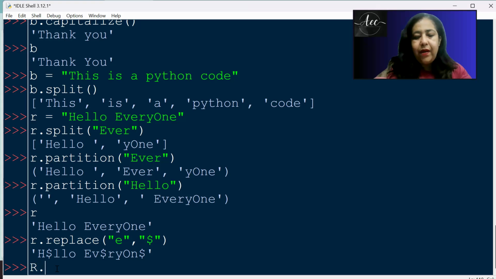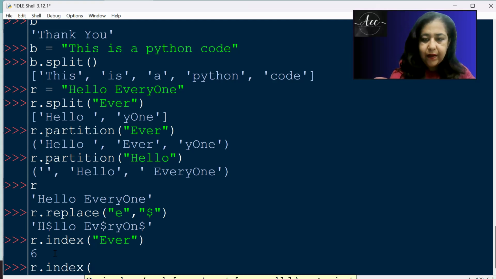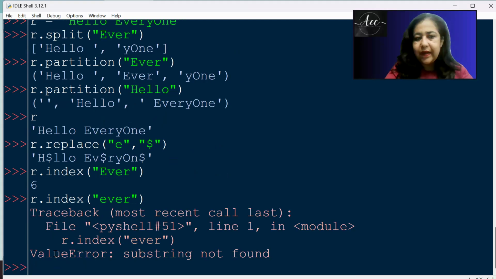So replace is there. Then we have the index function, which we did with list and tuple. It's there over here also. So you can write R.index("ever"), and this will tell me where "ever" starts. "ever" starts at position 6 because positions start from 0. So H is 0, e is 1, then 2, 3, 4, 5, and then at 6 we have e. Since we have it at 6, we're getting it like this. But if you're searching for something which is not there, for example "Ever" in capital letters like this, I'll get an error over here.